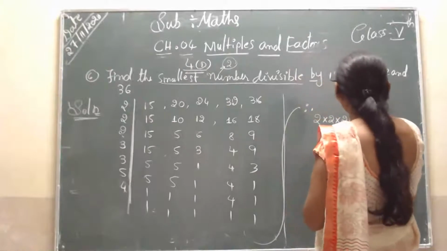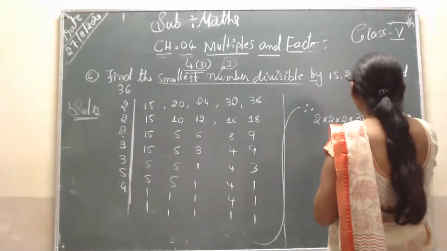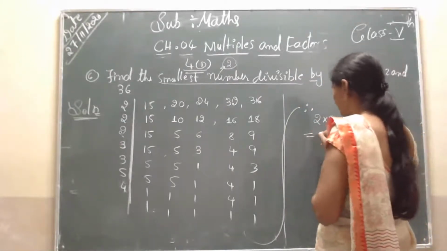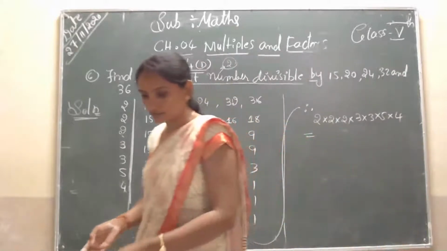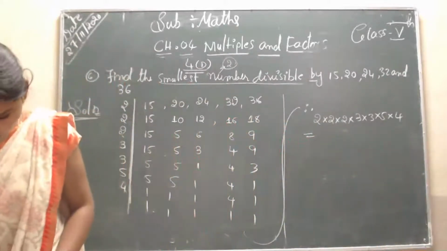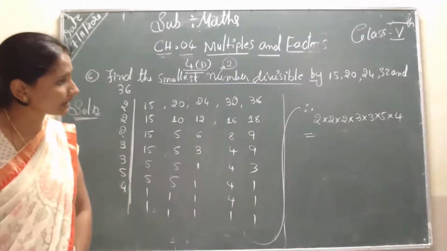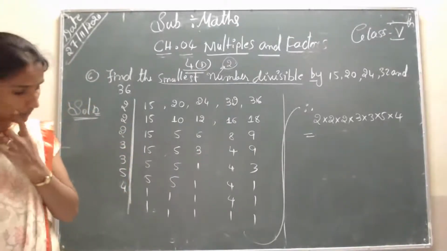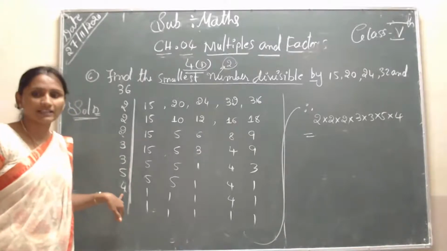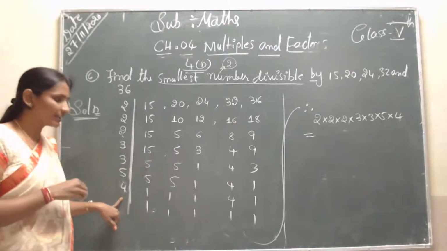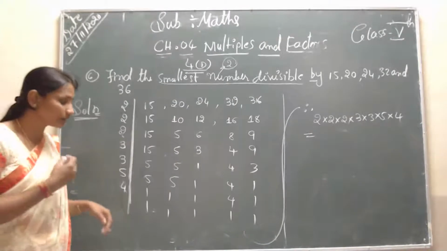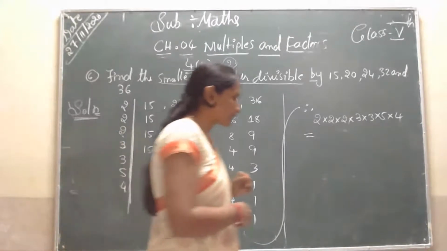So next is 3 into 5 into 4. Students, what is the result now? That is how to multiply. I will take direct numbers; sometimes I take very few, 2 also, that is also correct, but here I will write directly 4.